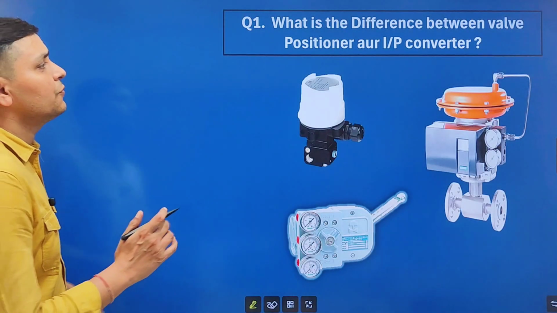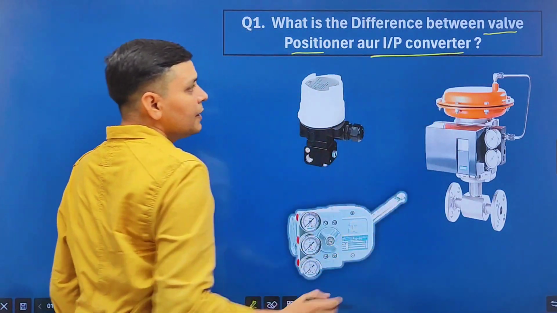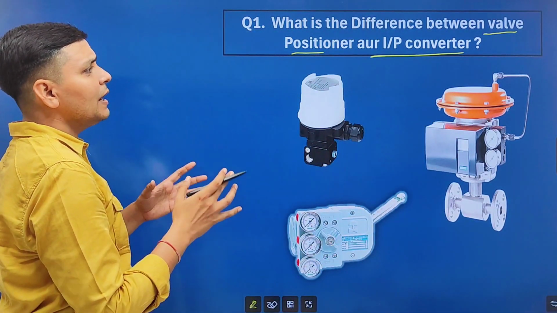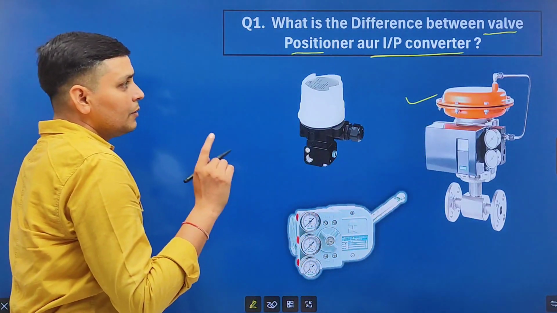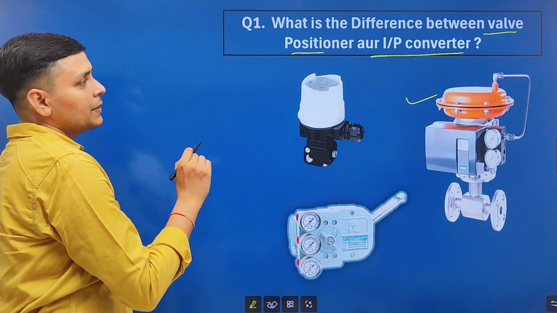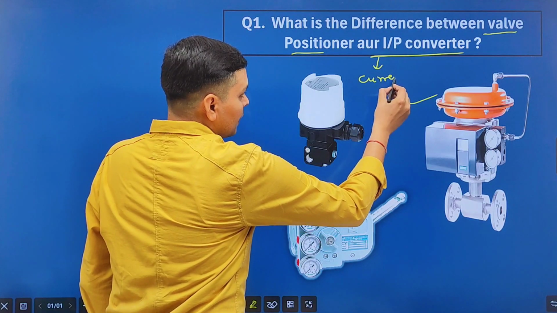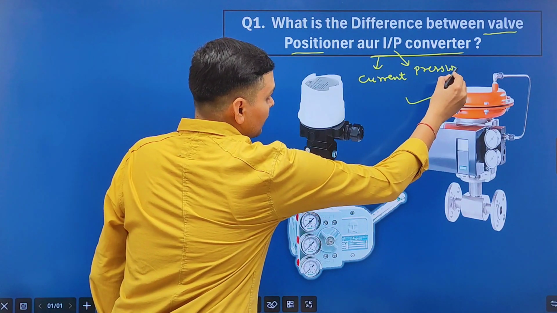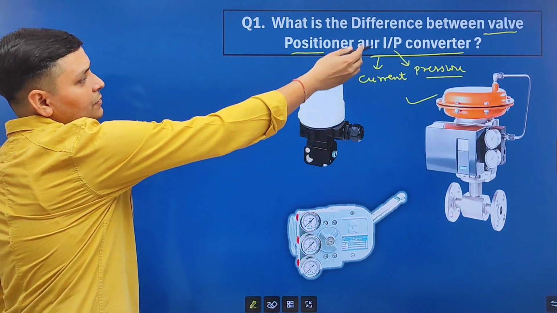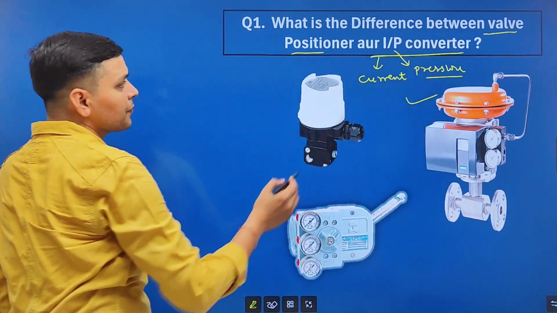Our first question is, what is the difference between valve positioner and I2P converter? Look friends, valve positioner and I2P converter are related to control valve. First we will discuss what is I2P converter. Here I means current and P means pressure. So it is an instrument that is used to convert current signal into pressure signal.